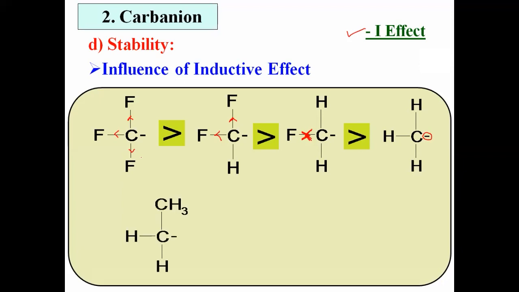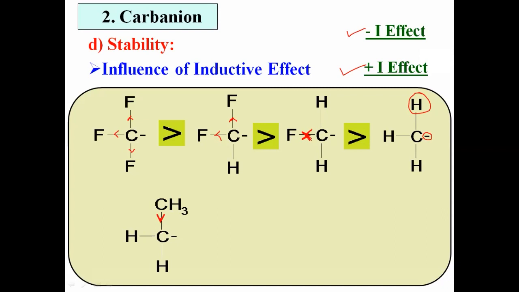Okay, consider one more example. Okay, this is the example of primary Carbanion. Now here I have replaced one hydrogen atom by one methyl group, and we know that all the alkyl groups show electron donating inductive effect. This shows plus I effect. This methyl group donates that bonded electron pair towards central carbon.